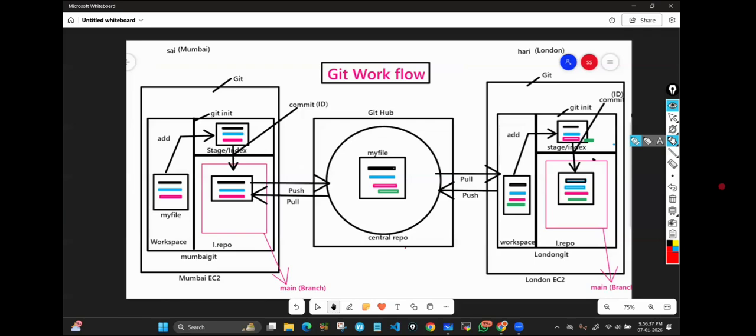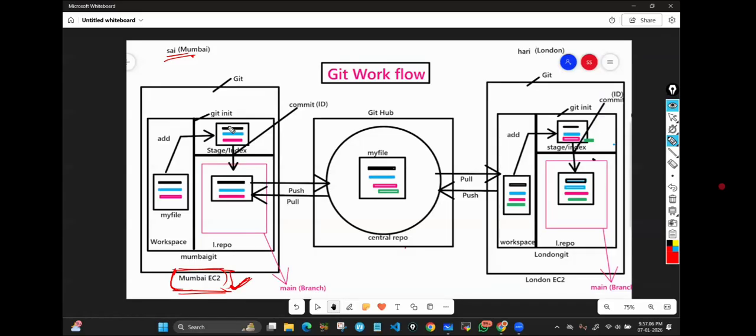So what are they going to do? First, Sai. Guys, focus only on where I'm pointing, where I'm writing something. Don't worry about other stuff. Got it? So what is Sai going to do? Sai is going to launch one EC2 instance. You know how to launch an EC2 instance, right? It could be Windows or Linux. Let's assume it is Linux.